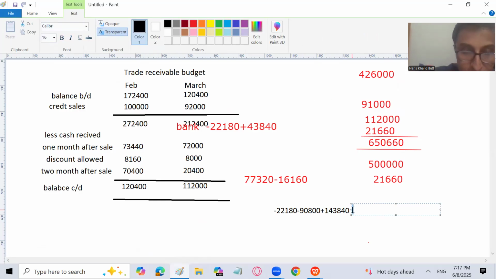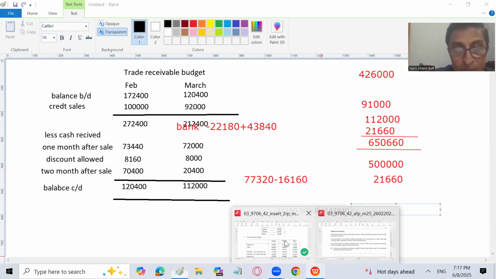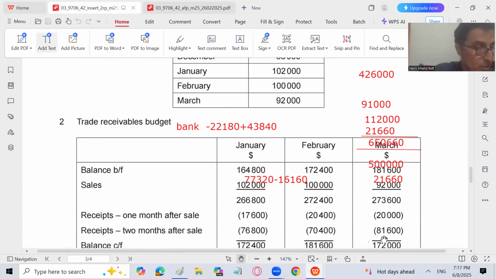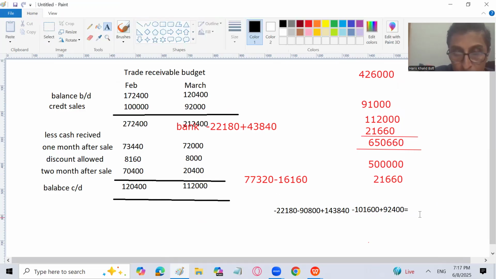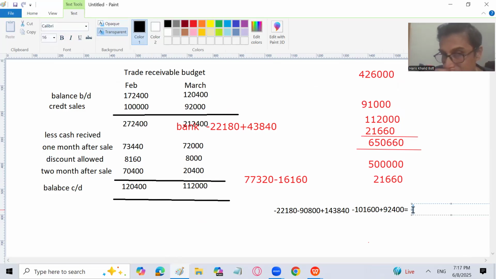Now I will subtract whatever we have received in March through the normal way. That is 20,000 and 81600. Let me calculate. 20,000 plus 81600 is 101600. So I will subtract that, 101600. And I will add what I am going to receive now. That is 72,000 in March plus 20,400, and that is 92,400. Right? So instead of adding 90,800, we should have added 143,840. And instead of adding 101600, we should have 92,400.